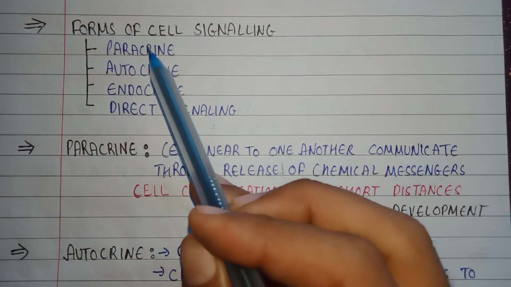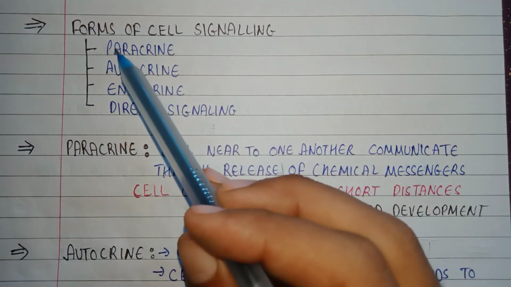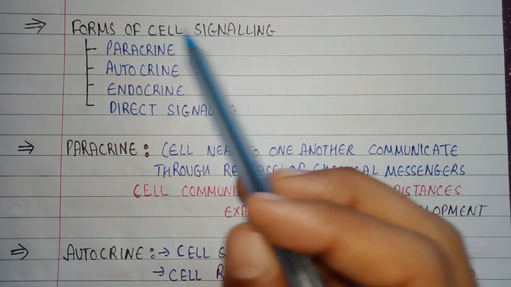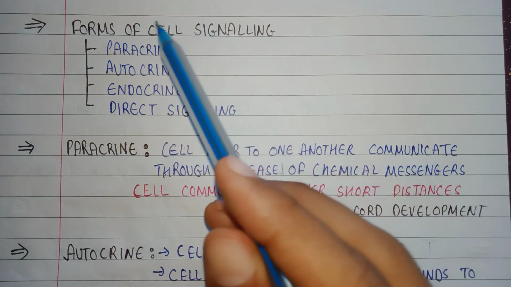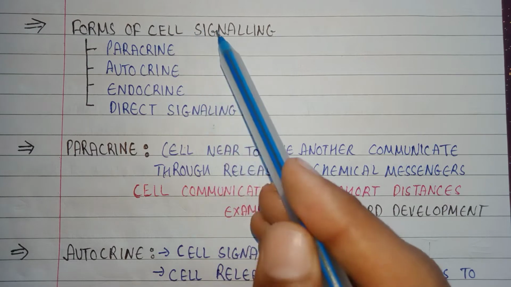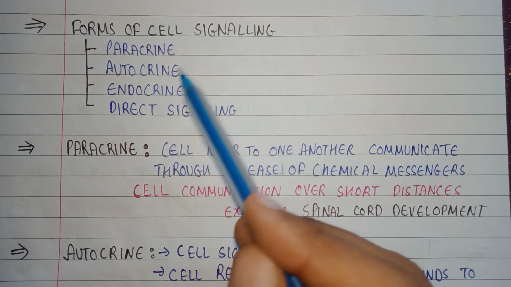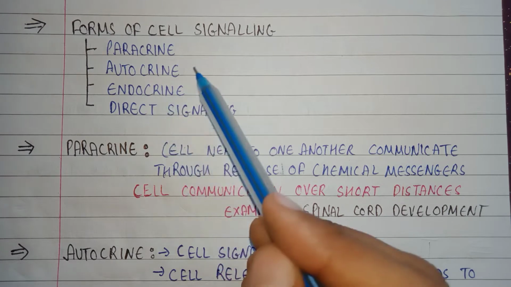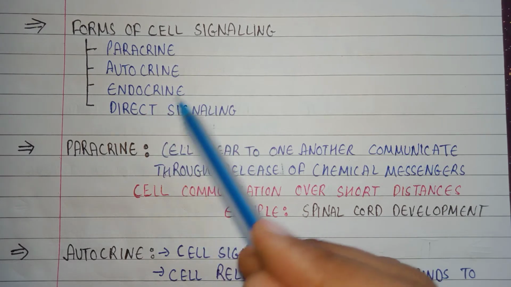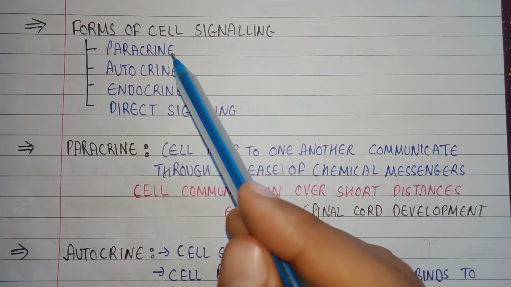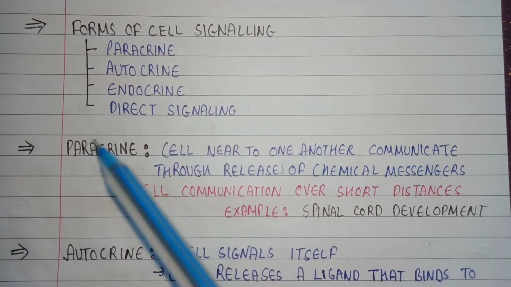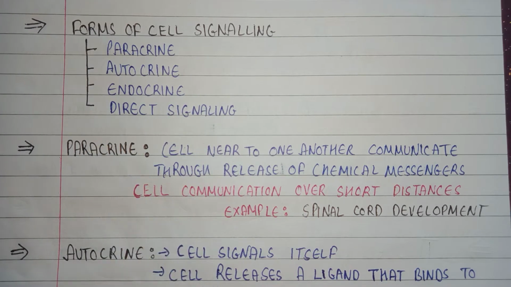Forms of cell signaling. In this video, we are going to learn about the different forms in which cells communicate. Here are the different forms of cell signaling. First is the paracrine form, second is the autocrine method, third is the endocrine method, and fourth is direct signaling. We will go through each of them one by one.